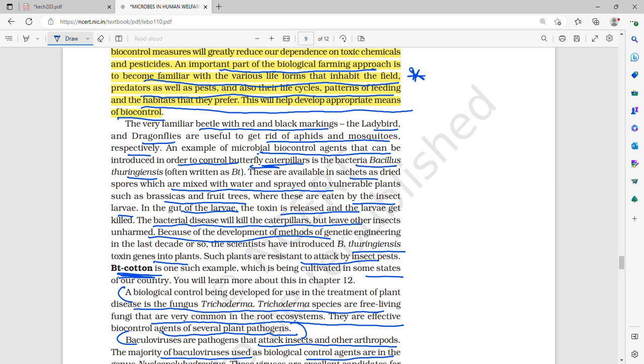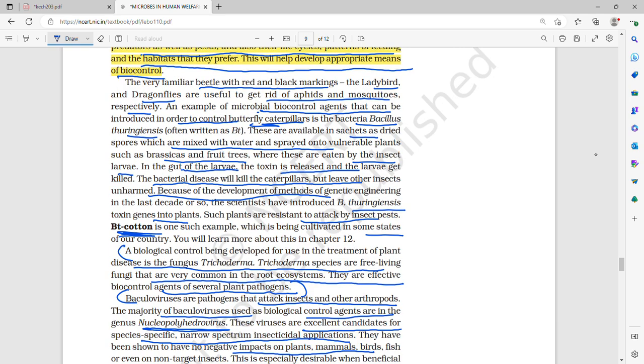Okay. So the very familiar beetle with red and black markings, that is the ladybird, and dragonflies, are very useful to get rid of aphids and mosquitoes. Aphids show not arrhenotoky, not thelytoky, but amphitoky. There is parthenogenesis producing both males and females, amphitoky. An example is aphids.